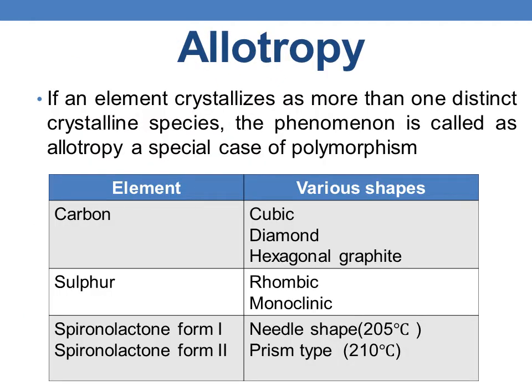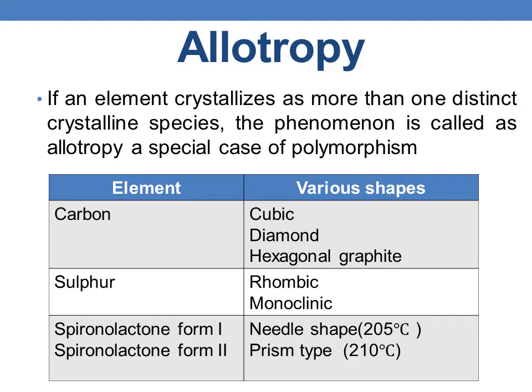Coming to allotropy, if an element crystallizes as more than one distinct crystalline species, it is called allotropy, and it is a special case of polymorphism. The examples are carbon and sulfur.